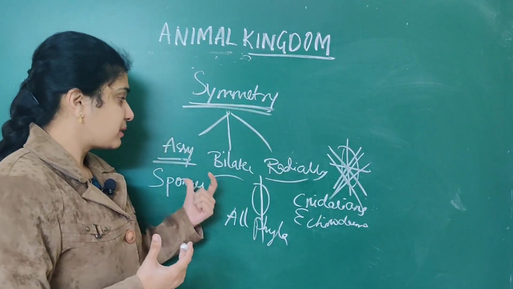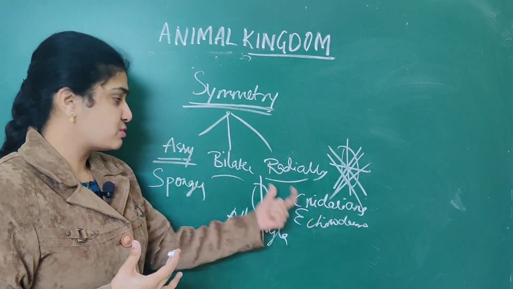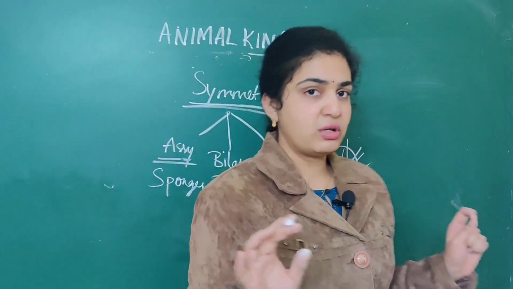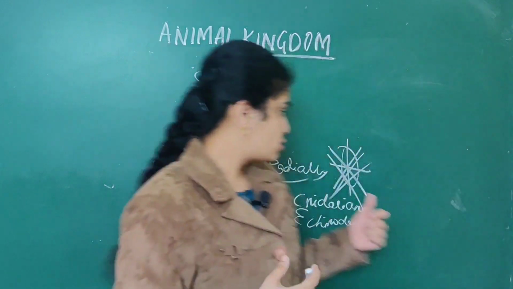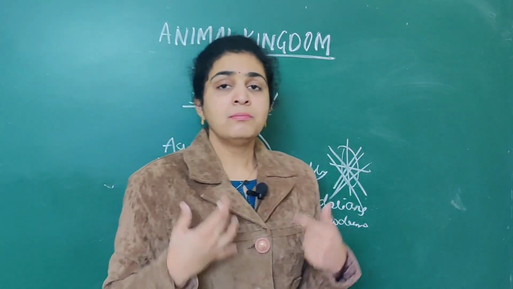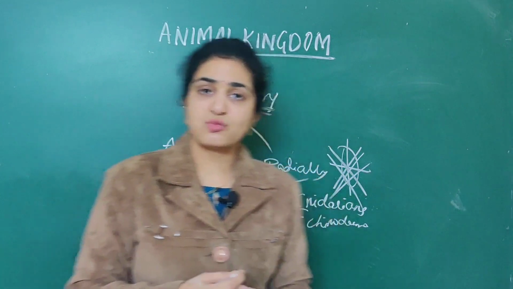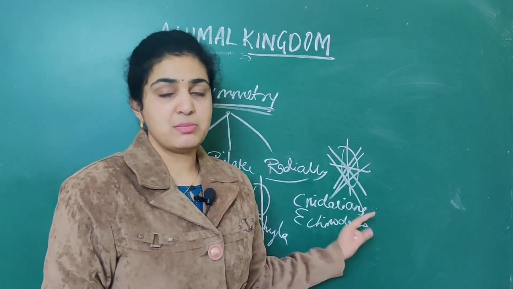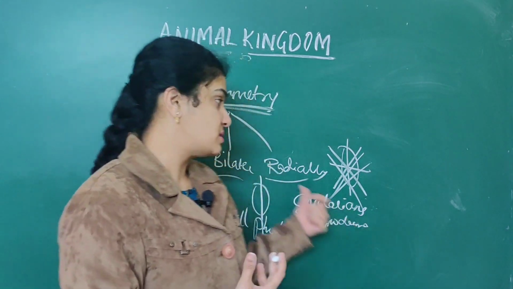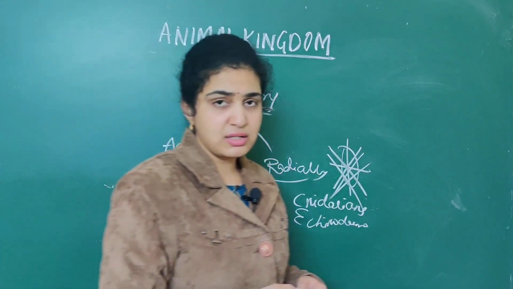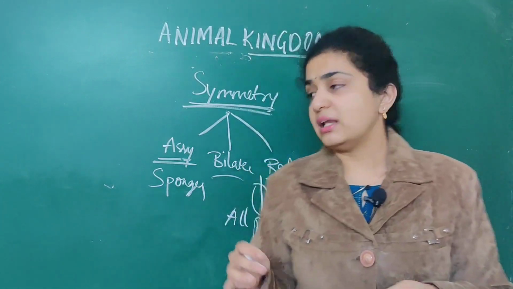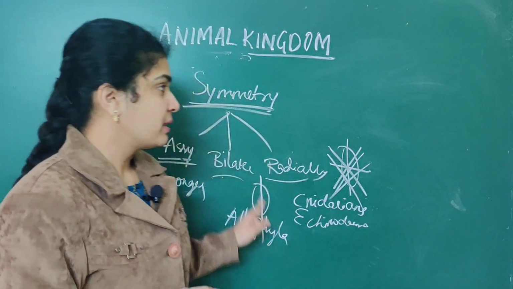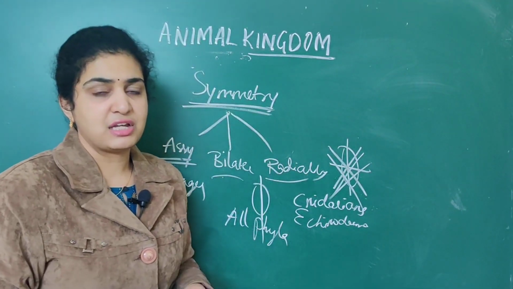When you come to asymmetrical, bilateral as well as radial symmetry, asymmetrical means the first phylum, that is sponges, only that you remember. When it comes to radially symmetrical, they are nothing but cnidarians as well as echinoderms. Cnidarians exhibit both features, which is unique for cnidarians. But bilaterally symmetrical, all the other phyla are classified under bilaterally symmetrical animals. So this is about the symmetry classification.